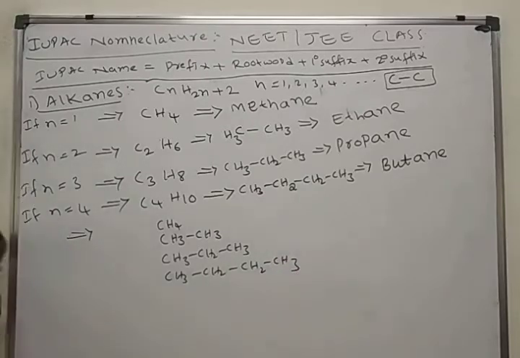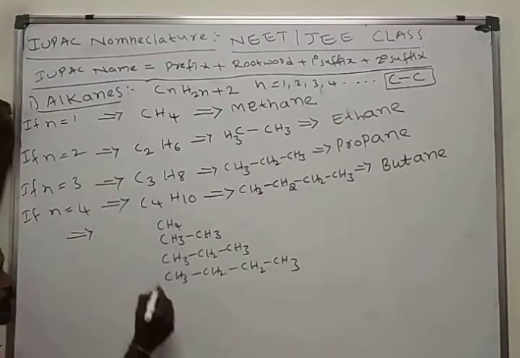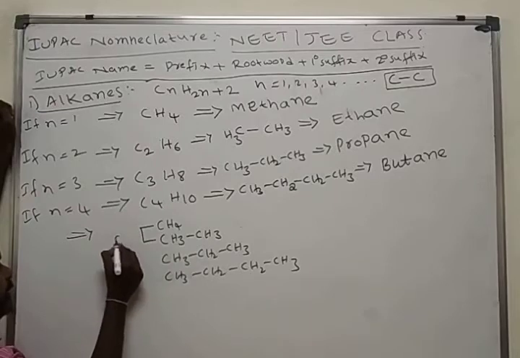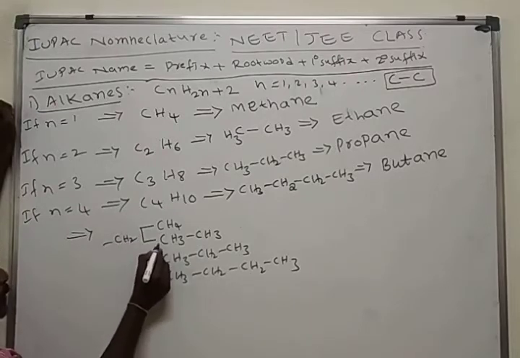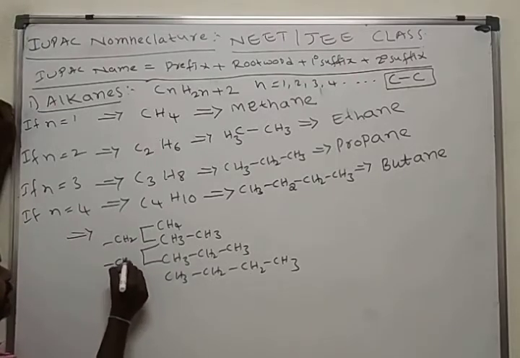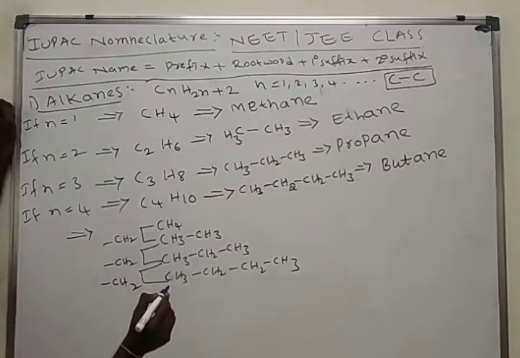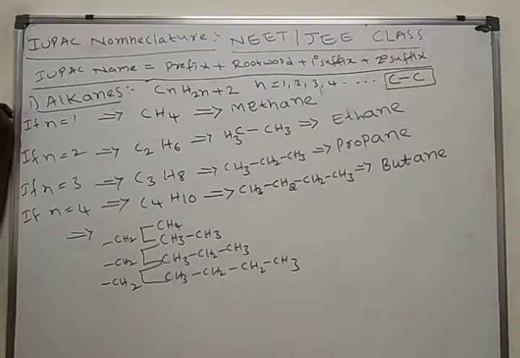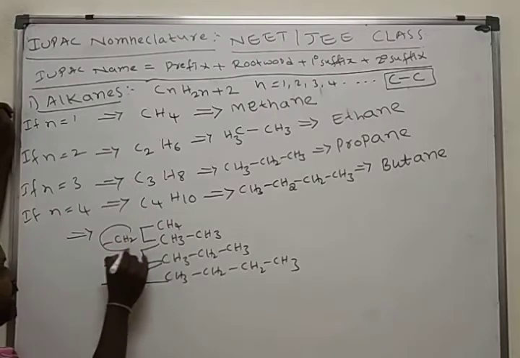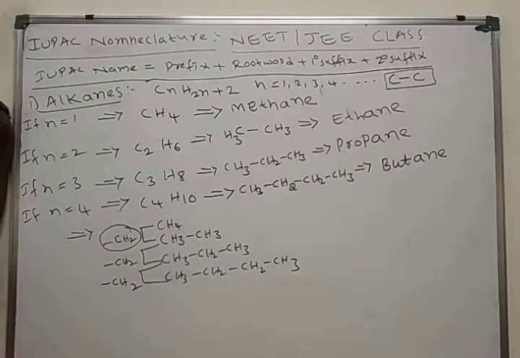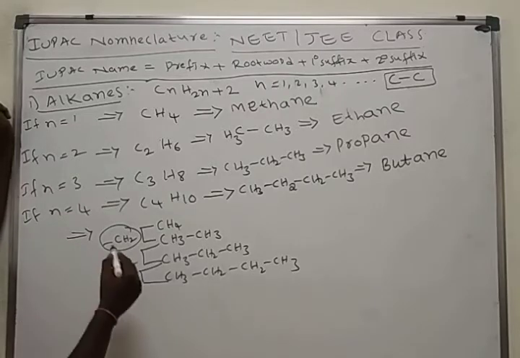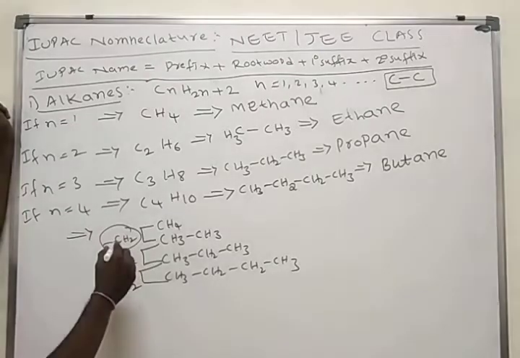See here, in this series, the first two compounds differ by a CH2 group. The second two compounds differ by CH2. The next two compounds differ by CH2. That means the molecules present in this series differ by only a CH2 group.